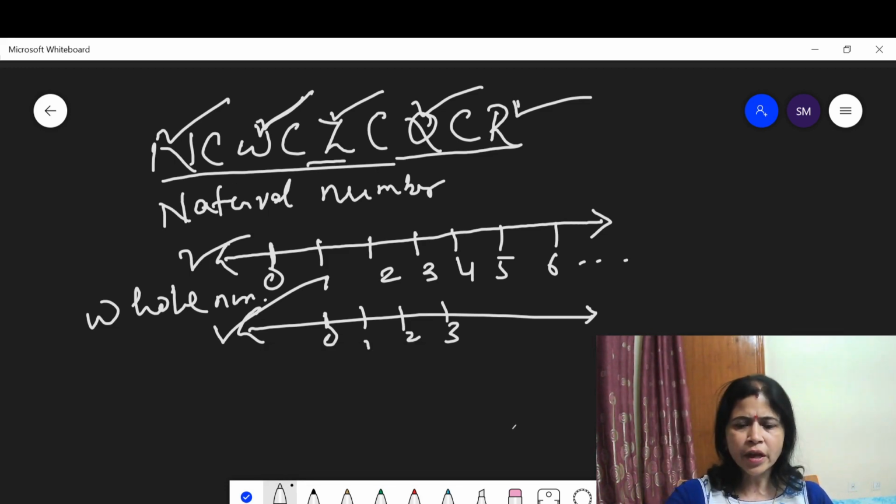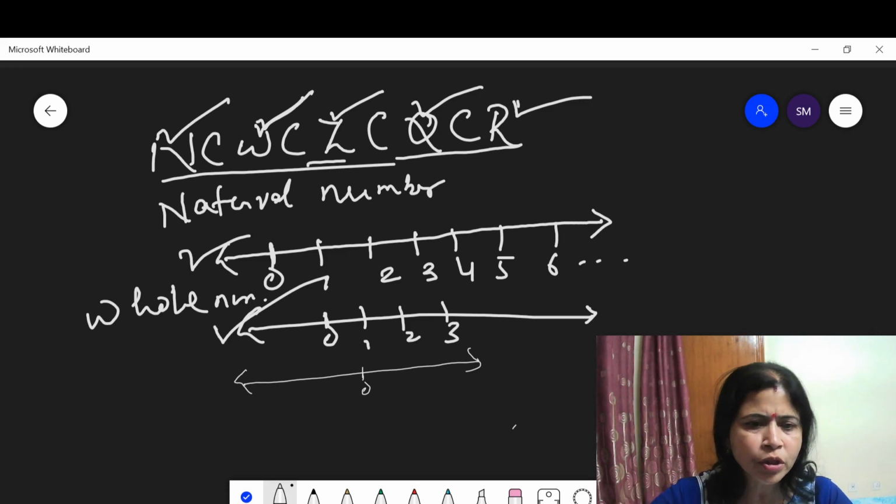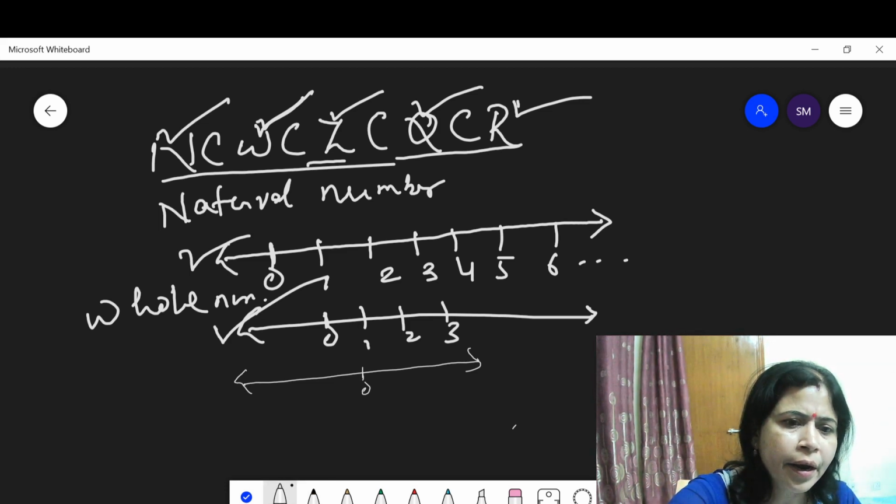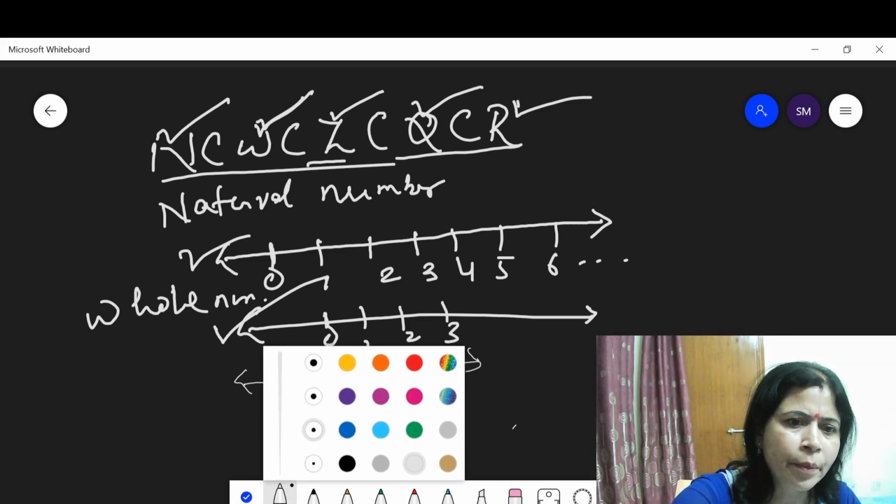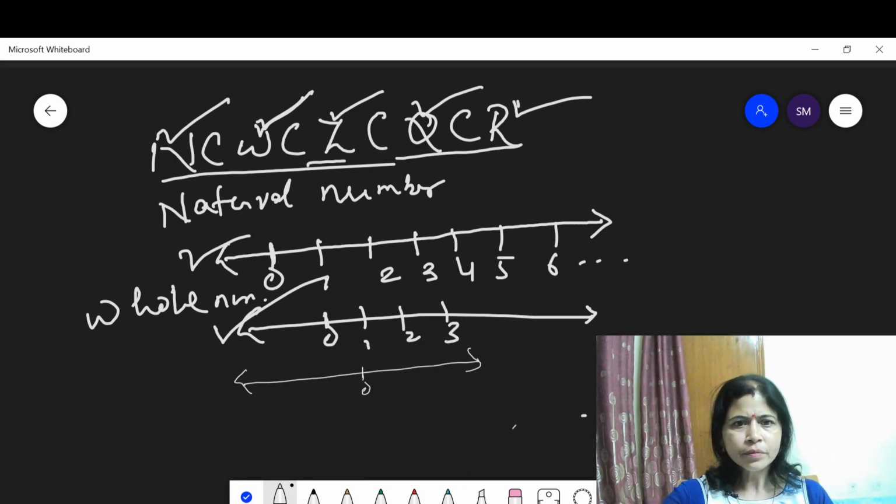Suppose this is a number line. Then put 0 in the middle. The right side is for positive integers and the left side is for negative integers. Here -1, -2, -3.